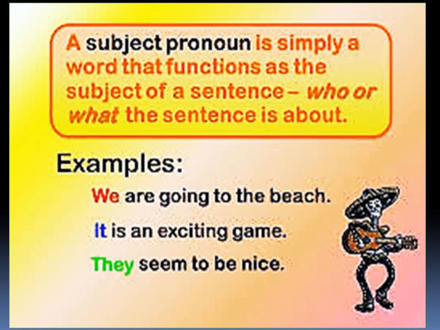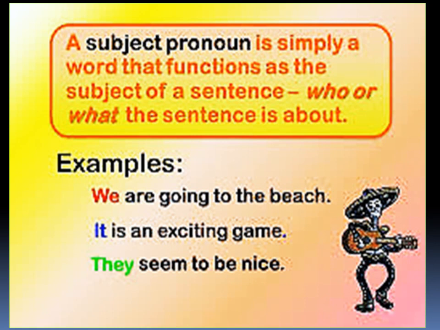Now based on subject, verb and object, children, we have subject pronoun and object pronoun. Let us know about them. So what is a subject pronoun? A subject pronoun is simply a word that functions as the subject of the sentence. Who or what the sentence is about. So previously we have seen subject is the doer of the action. In the previous slide, subject was a noun. Now if I have to say subject pronoun, in place of noun, I have to put a pronoun. That becomes the subject pronoun.